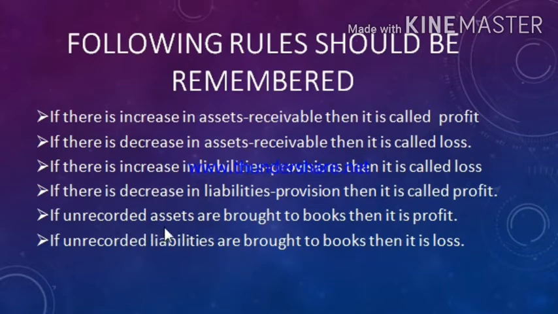Unrecorded assets means those assets which are not recorded in the books of accounts and now they are to be recorded in the books of accounts. Then it increases the assets due to which the profit occurs. In the similar way, if unrecorded liabilities are brought to books, it means the liabilities which were previously not recorded and now they are to be recorded in the books of accounts, then it increases the loss.